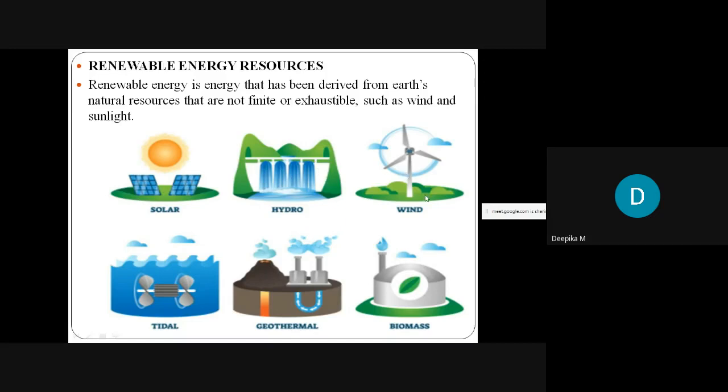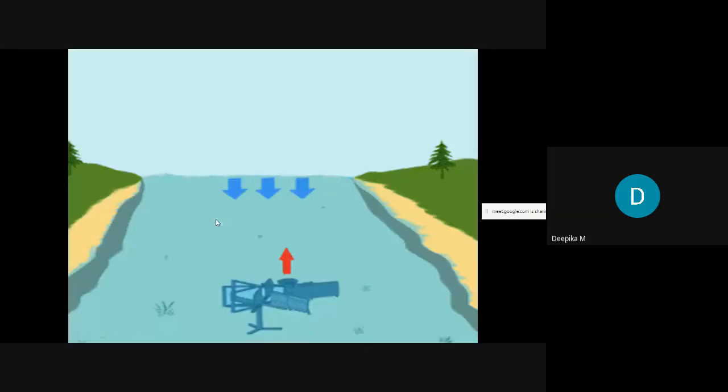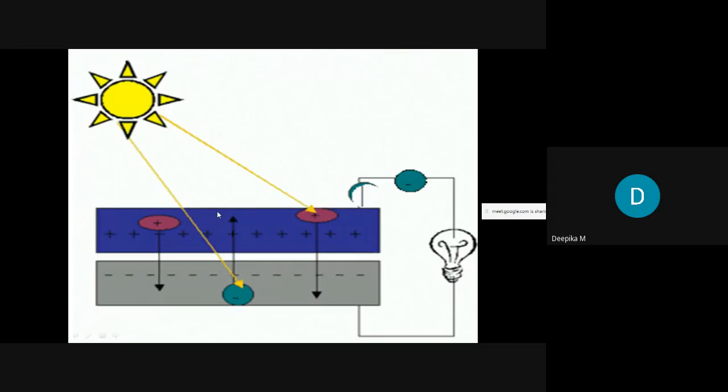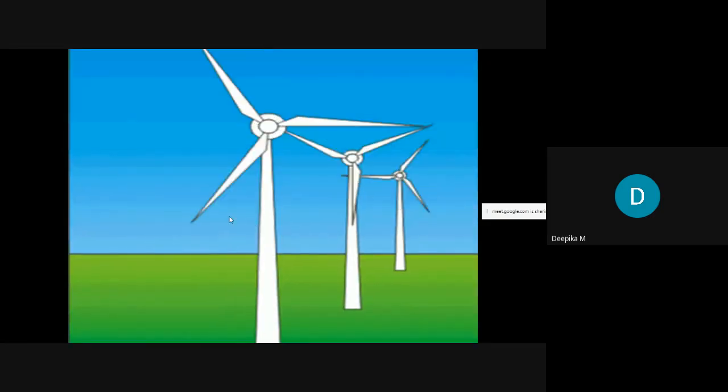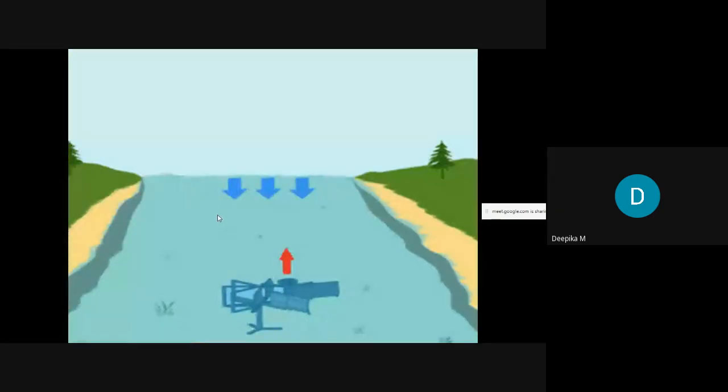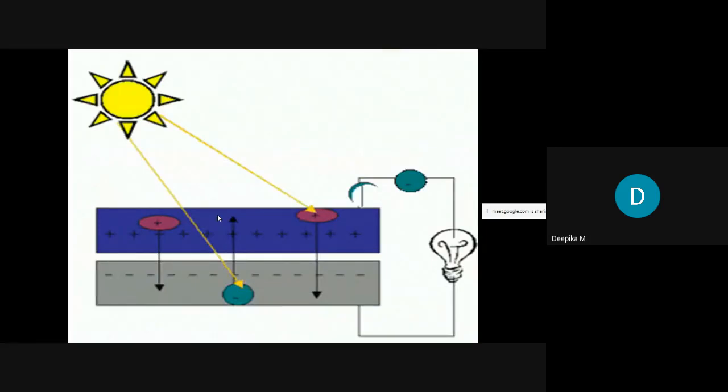Wind energy is also available all the time and we can generate power from it. We also have tidal energy, geothermal energy and biomass energy, from which we can generate power. It is one of the cleanest forms of energy, eco-friendly, and will not cause any environmental impact.